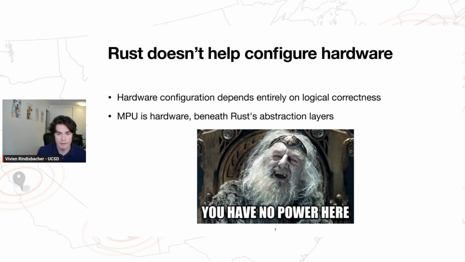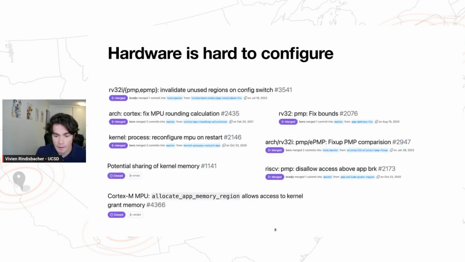So that's great, and hardware helps, but unfortunately, we still need to get things right. Specifically, isolating a process with the MPU is entirely dependent on it being set up correctly. And that's something that Rust language features just don't help us with. And as it turns out, as with most things related to programming, it's really, really tricky to get this right. And unfortunately, the result for Tock has been a bunch of bugs that creep in, and many of these bugs have broken process isolation.